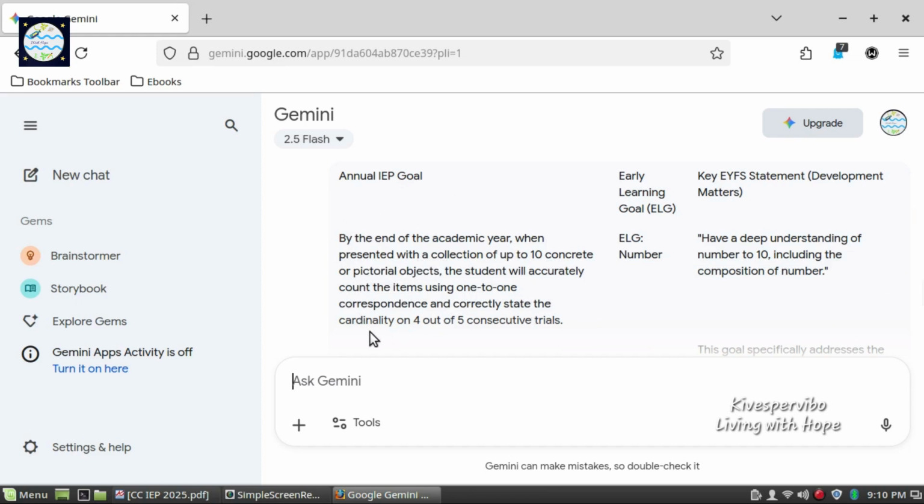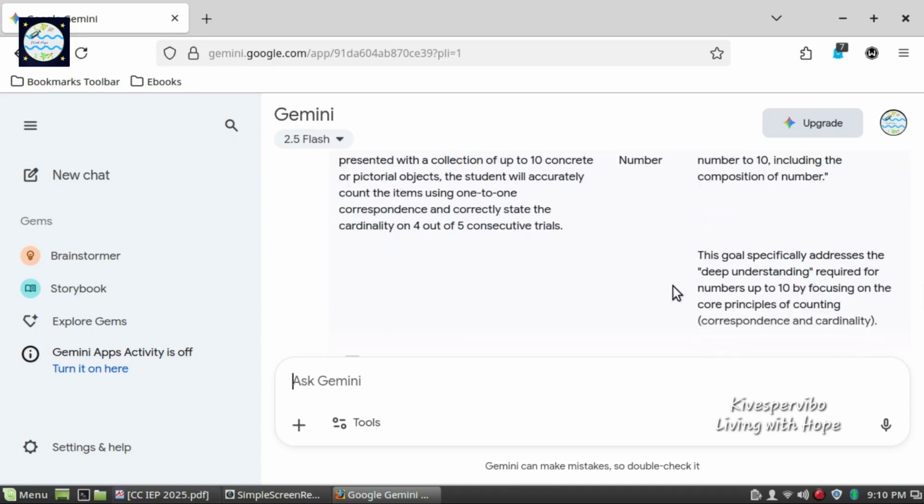Under annual IEP goal we have, by the end of the academic year, when presented with a collection of up to 10 concrete or pictorial objects, the student will accurately count the items using one-to-one correspondence and correctly state the cardinality on 4 out of 5 consecutive trials. Under early learning goals, we have number. Under key EYFS statement, we have a deep understanding of numbers up to 10, including the composition of number. This goal specifically addresses the deep understanding required for numbers up to 10 by focusing on the core principles of counting, that is one-to-one correspondence and cardinality.